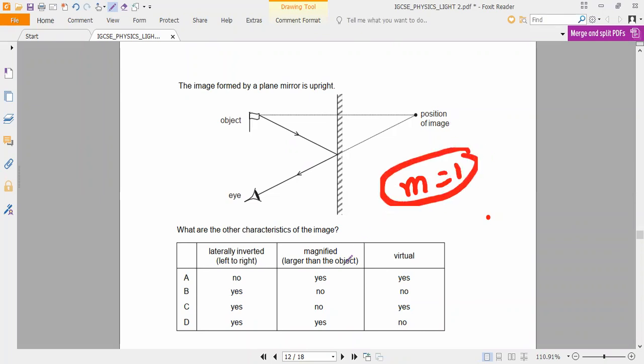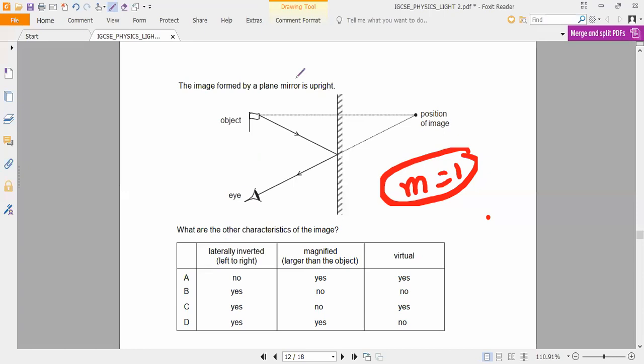So which one is matching here? Option C or option B? Only one option you have to choose.